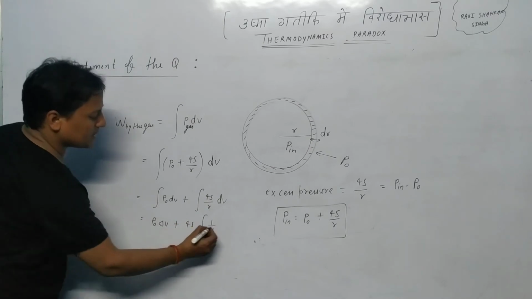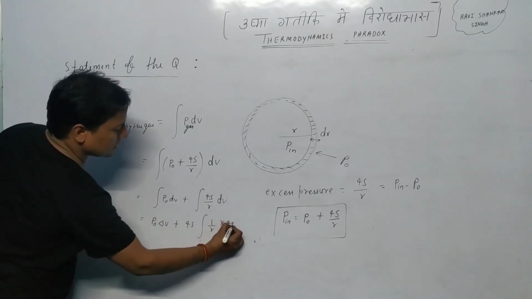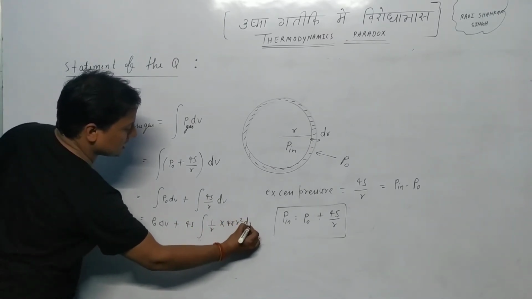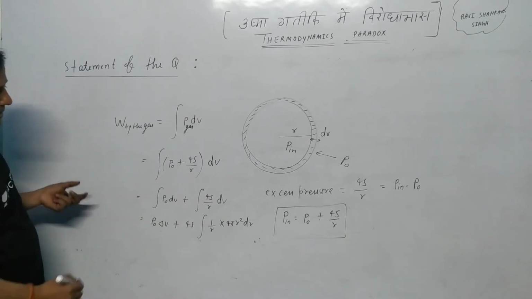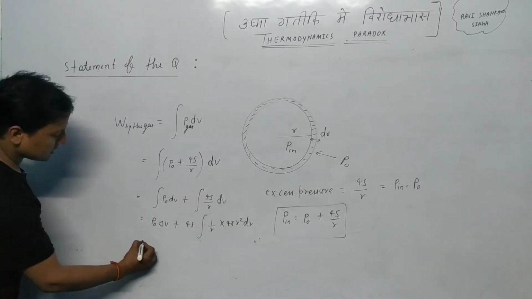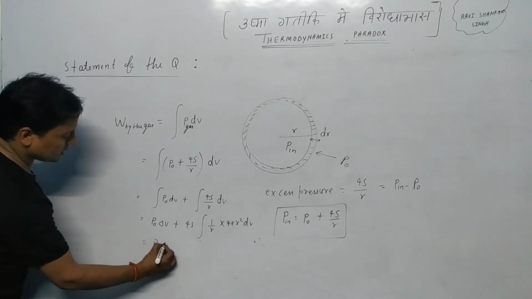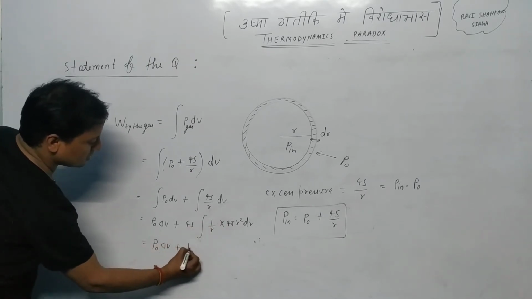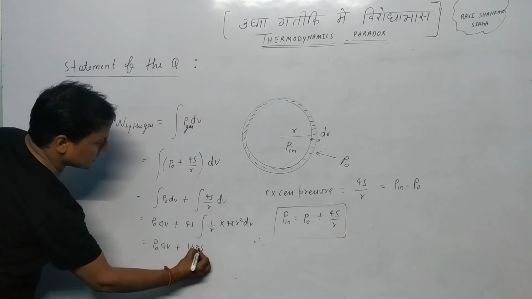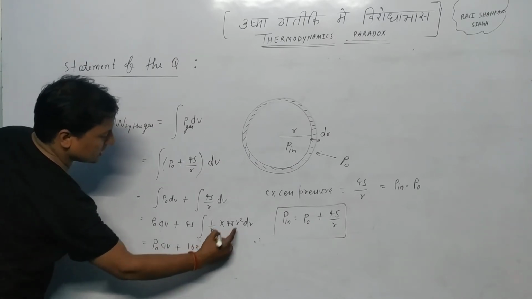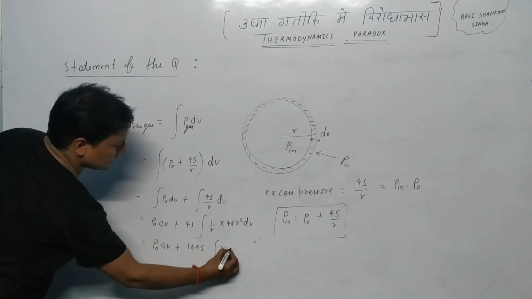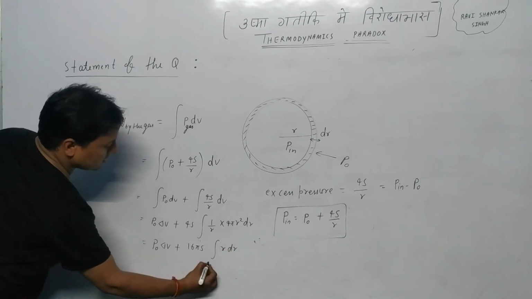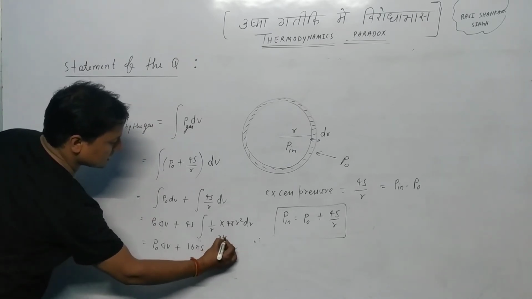Surface area multiplied by thickness, that is 4 pi R square dr. From here we get P naught delta V plus 4 multiplied by 4, which is 16 pi S, one R getting cancelled out, and we have to integrate R. The limit of R is R to R plus dr.